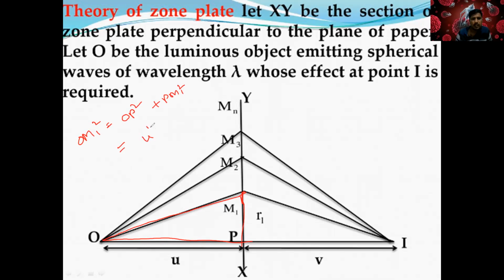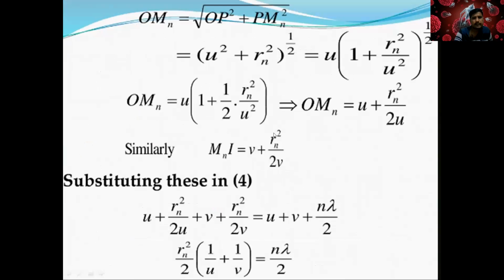So OP is u, so u square. This is R1 square, right? So we got OM1 square. Similarly, OM2 square plus lambda. So we got this one.